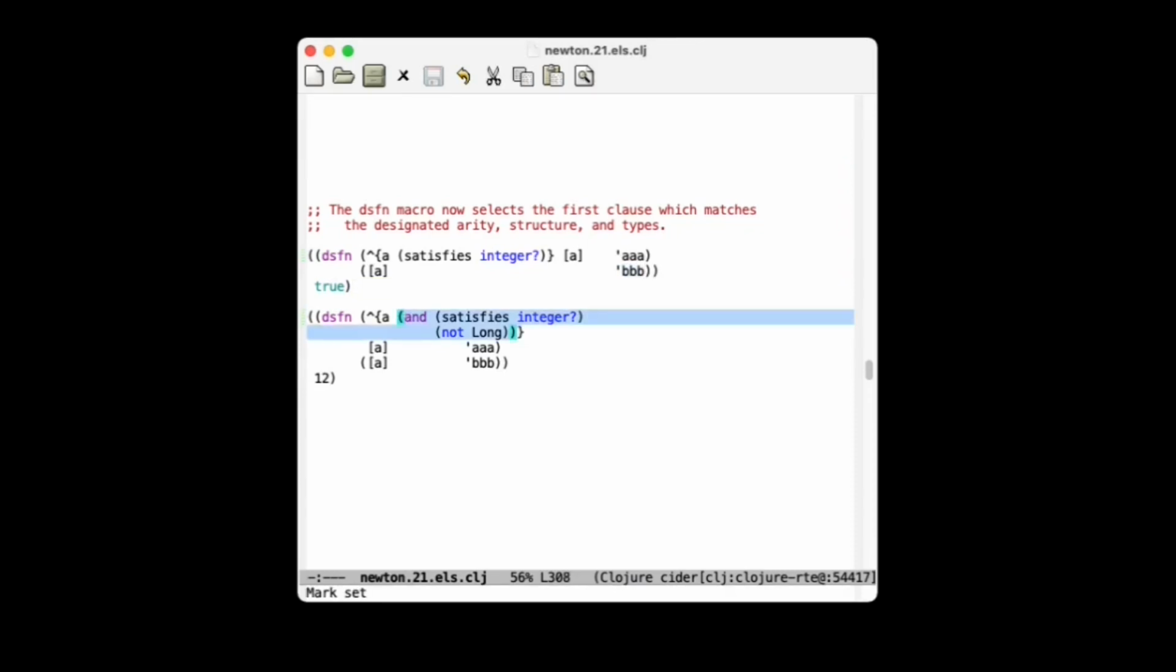The other type of type designation, which a Common Lisp user is very accustomed to using, are Boolean combinations. So is 12 something that satisfies integer?? Yes. Is it something that does not satisfy long? Well, 12 is of type long, so 12 is not an element of that intersection type, so BBB is returned. If I use the syntax 12N, which is the BigInt 12, we see that AAA is returned because the BigInt 12 does satisfy integer and does not satisfy long.